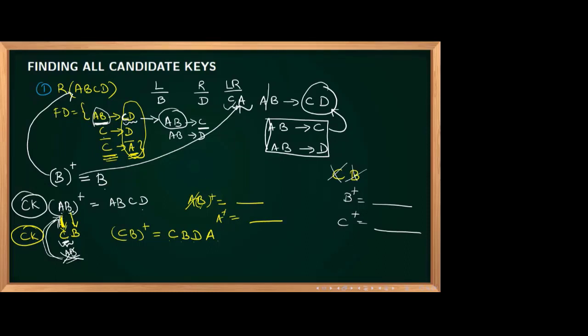All the different attributes, A, B, and C, I have substituted, and I am not getting anything new. If I am getting something new, I have to keep on going, substituting for all the attributes. Once it is not getting anything new, you can stop there and declare that you are having two candidate keys. Which all are the candidate keys? AB and CB. Two candidate keys are there.